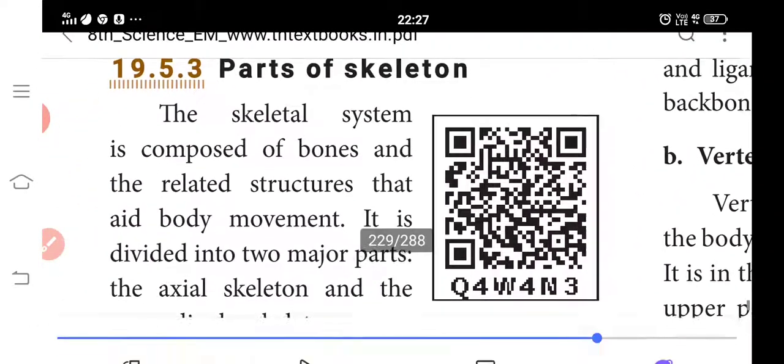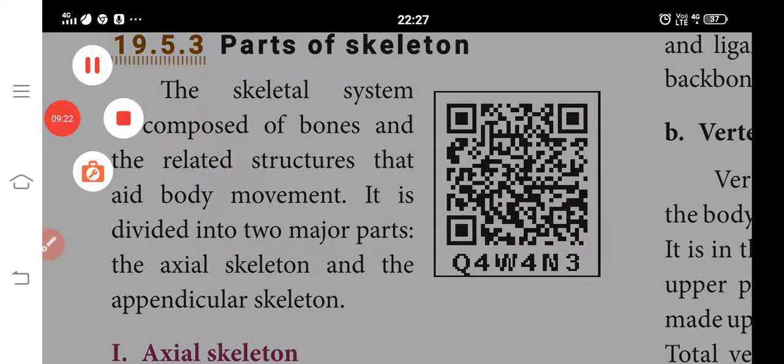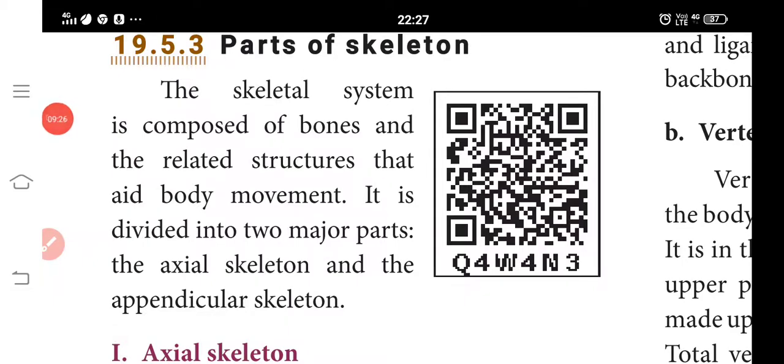Next one is the parts of skeleton. The skeletal system is composed of bones and related structures that aid body movement. It is divided into two major parts: axial skeleton and appendicular skeleton.